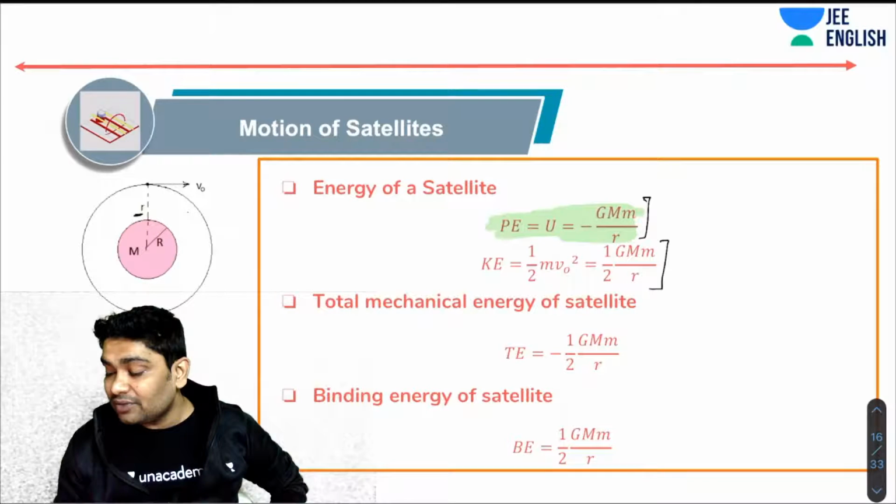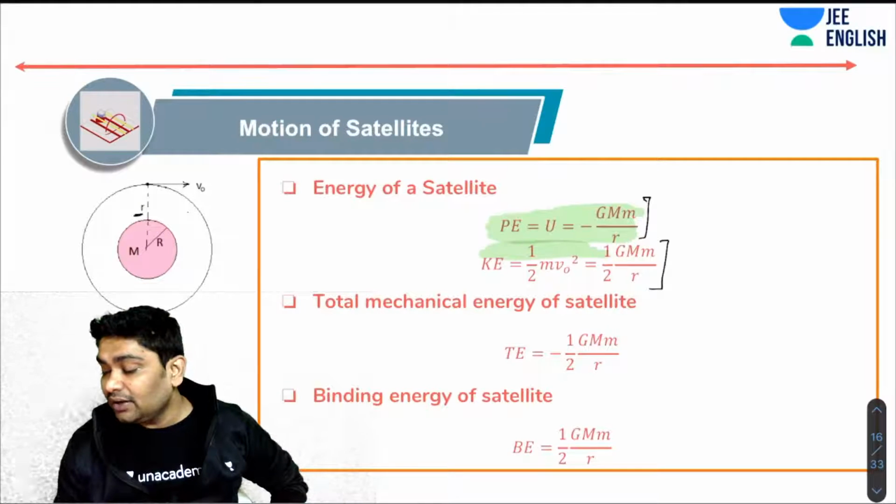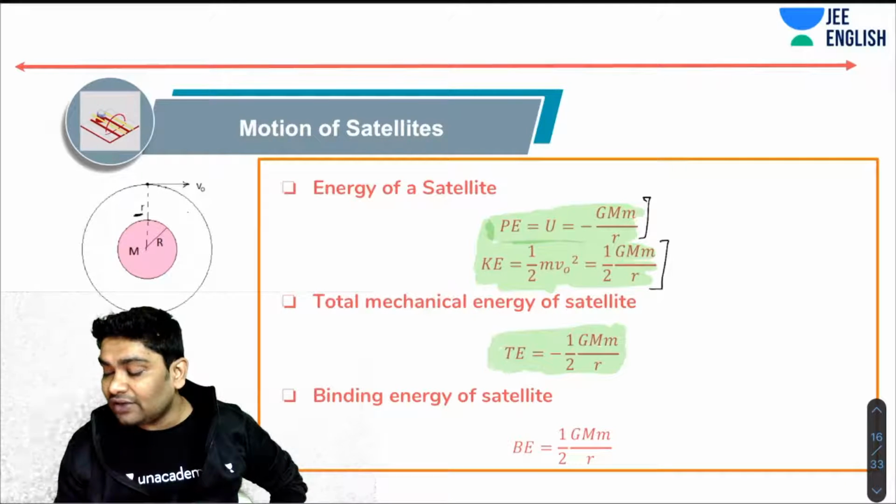Must remember these. These are very, very important results. We will be using these a lot in our problem solving, so you must remember these. You realize the total energy of the satellite is in fact coming to be negative. That is why it is bound to the gravitational field, right?